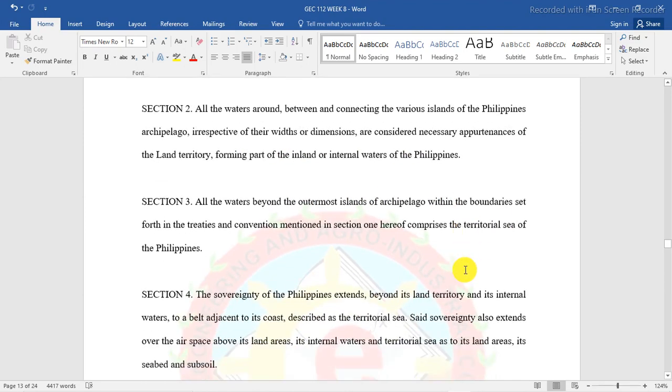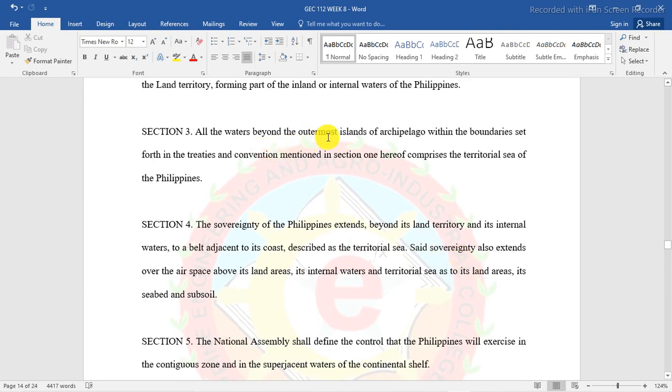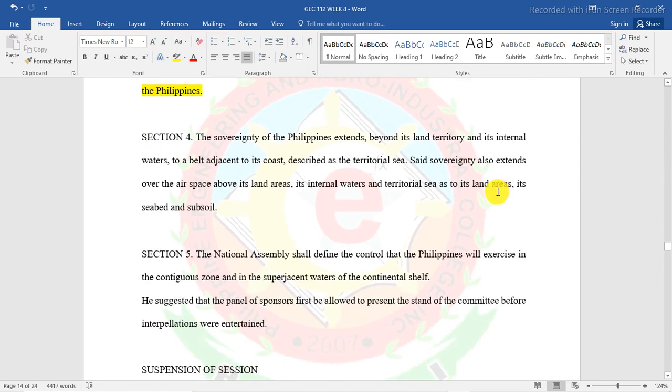Sakop yun ng Pilipinas. Section 3, all the waters beyond the outermost islands of the archipelago within the boundaries set forth in the treaties and conventions mentioned in Section 1 hereof comprise the territorial sea. So ito yung territorial sea ng Philippines. What are the territorial seas? Question to ponder. Section 4, the sovereignty of the Philippines extends beyond its land territory and its internal waters to a breadth adjacent to its coast, described as the territorial sea. So ito yung territorial sea. Ito yung coast na yan.